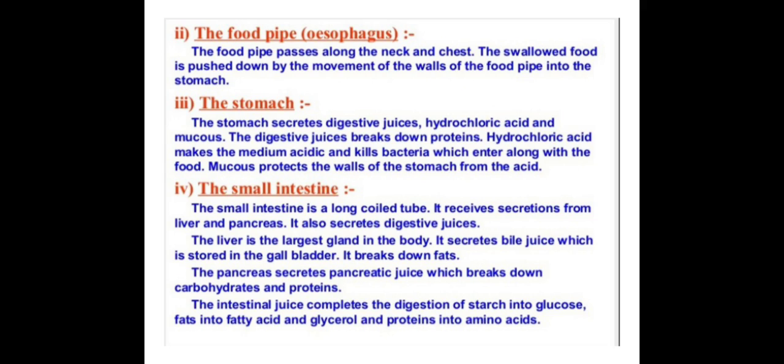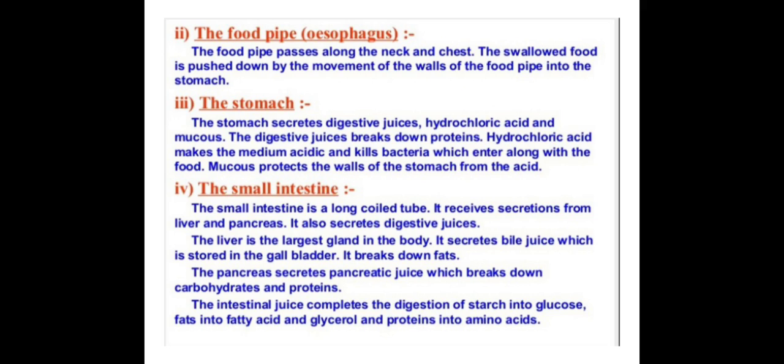It receives the secretion. From where does it receive the secretion? It receives the secretion from two glands. One is the liver and the second is the pancreas. The liver is the largest gland in the body, and it secretes which juice? It secretes the bile juice, which is stored in your gallbladder, and it breaks down the fat.